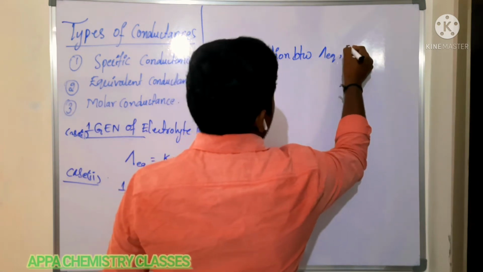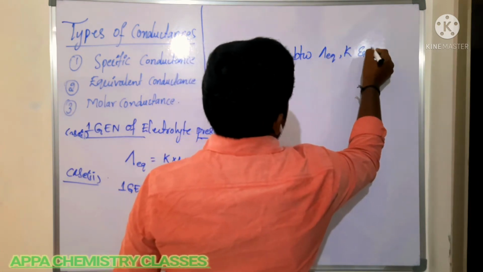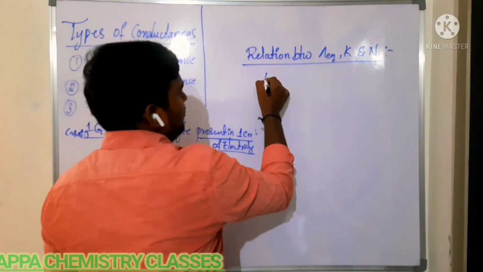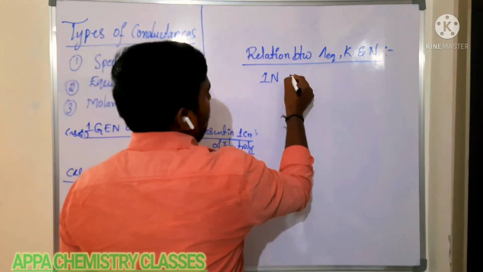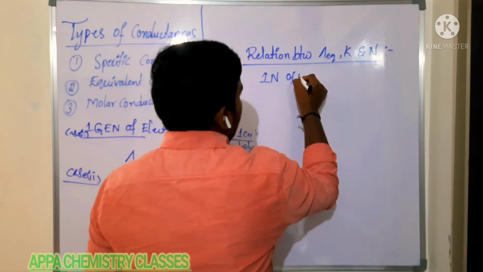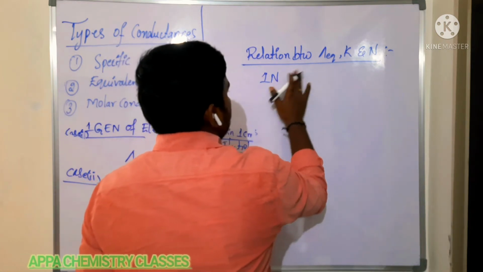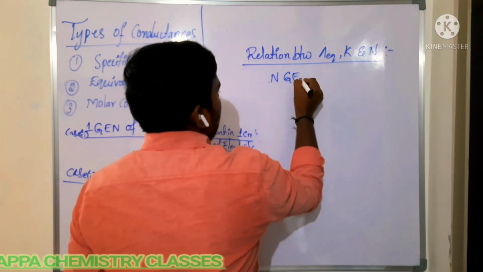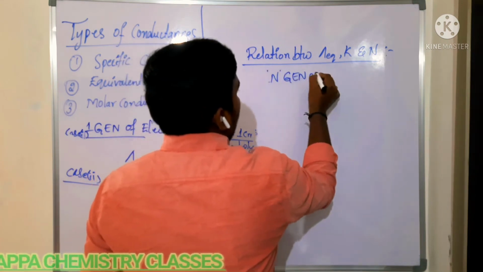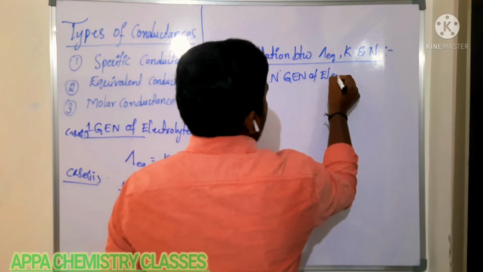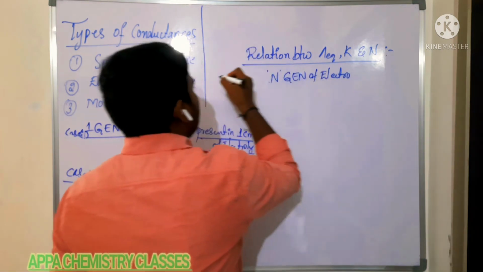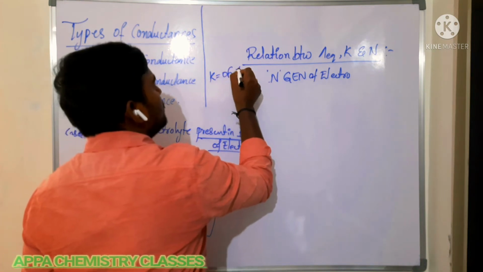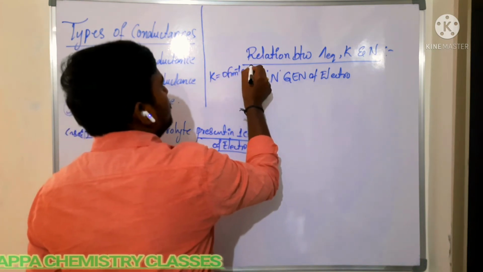Say for example, 1 normal, that is 1 gram equivalent of electrolyte. If you are taking the specific conductance, in which units is it? Ohm inverse centimeter inverse.